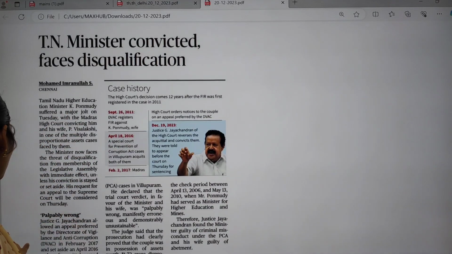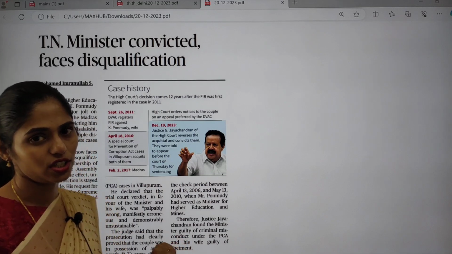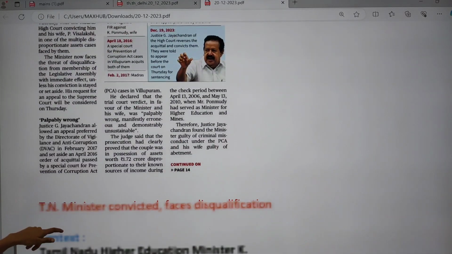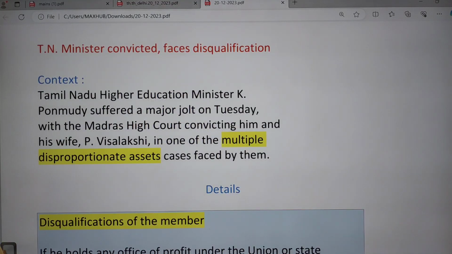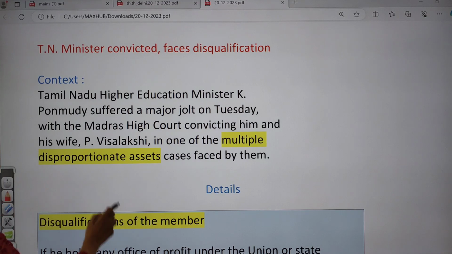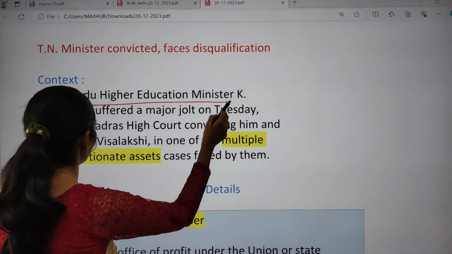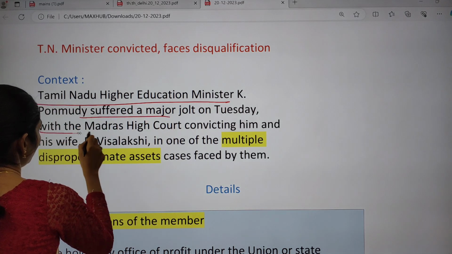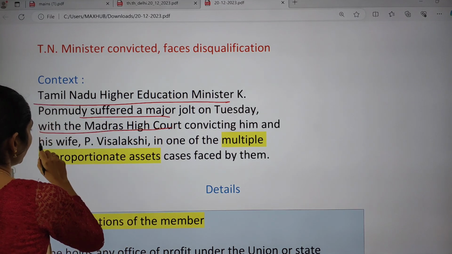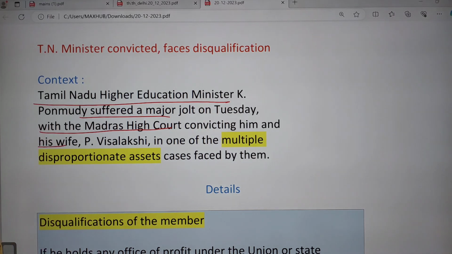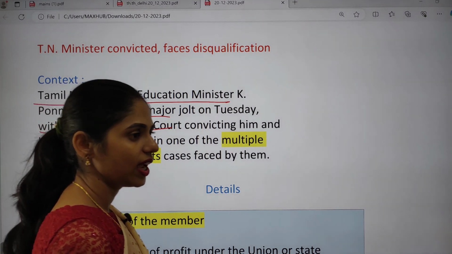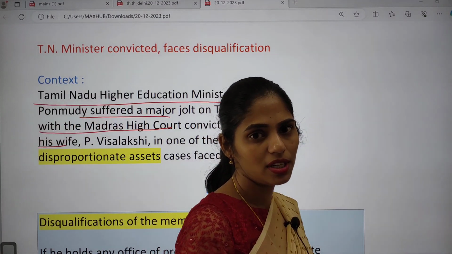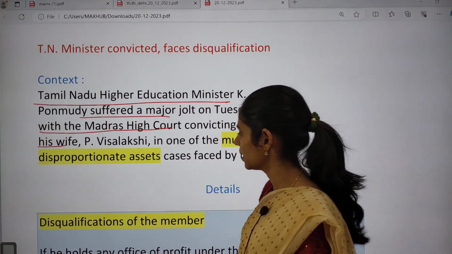So the next topic is about the Tamil Nadu minister convicted, who faces disqualification. Here you have to see the disqualification of MLAs. The context says that the Tamil Nadu higher education minister suffered a major jolt with the Madras High Court convicting him and his wife in a disproportionate assets case.